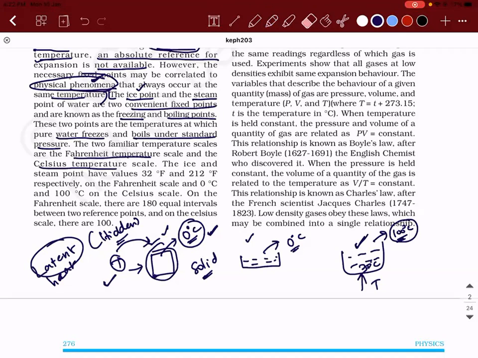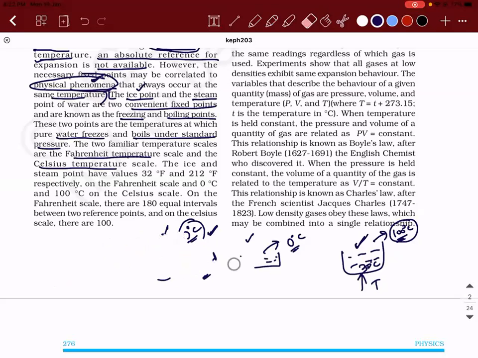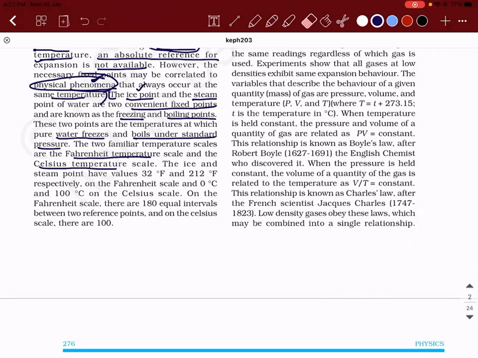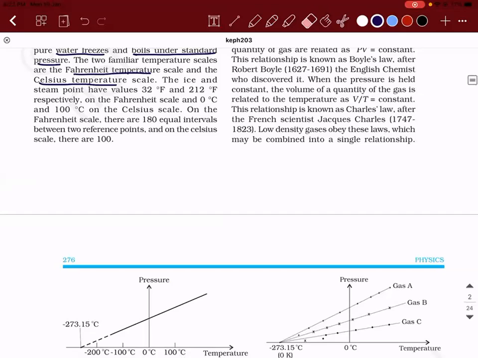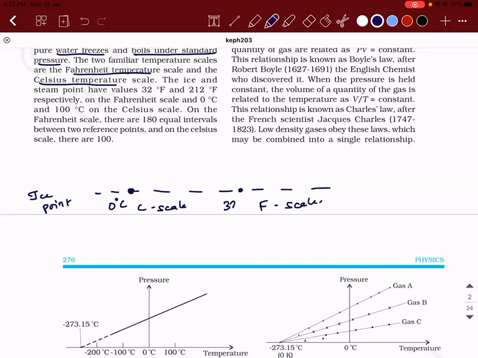Now listen to this carefully. If I take a graph kind of structure and call this the ice point, with a Celsius scale and a Fahrenheit scale, what is the value of the ice point on the Celsius scale? It is 0 degrees Celsius. On the Fahrenheit scale, it is 32 degrees Fahrenheit. That is the ice point.